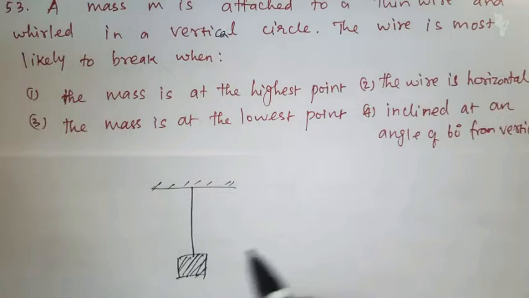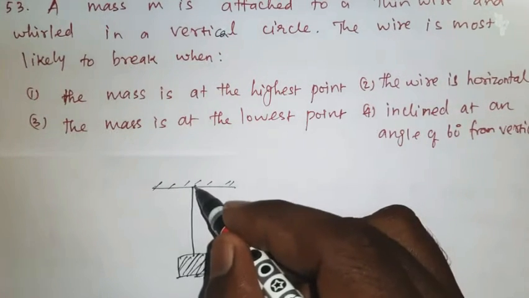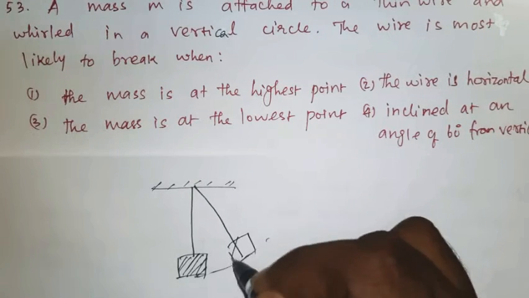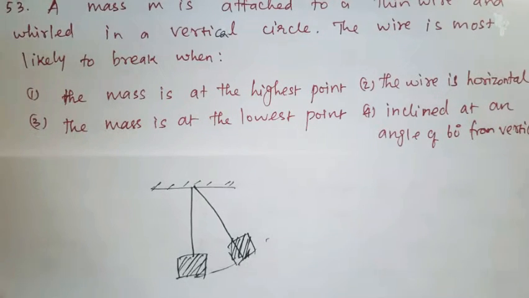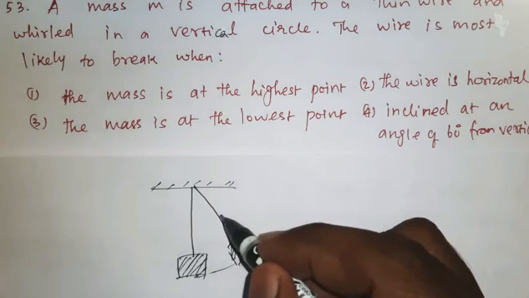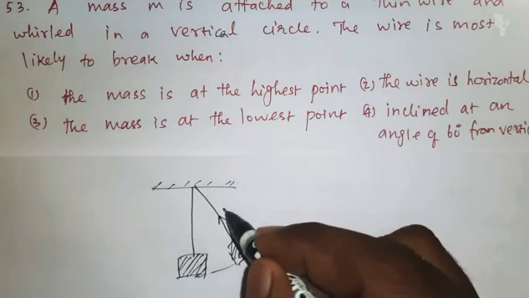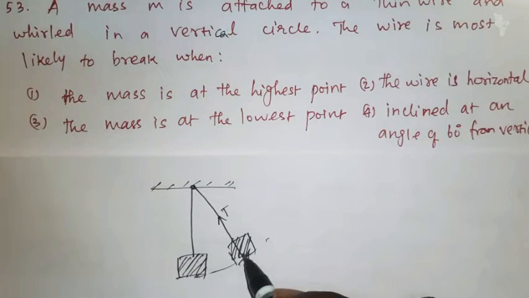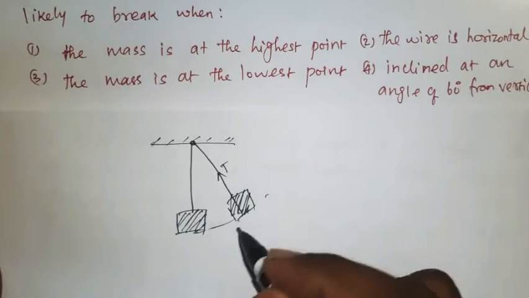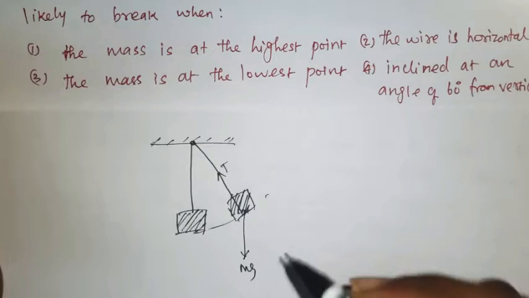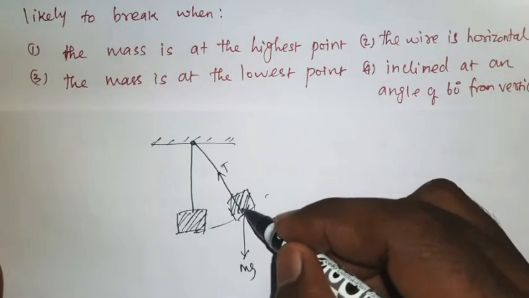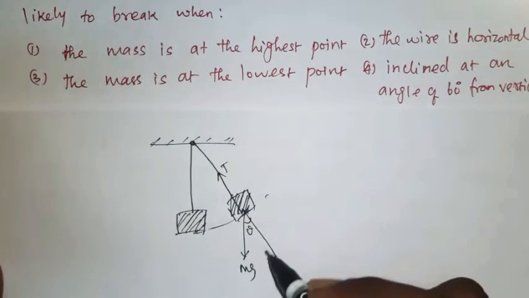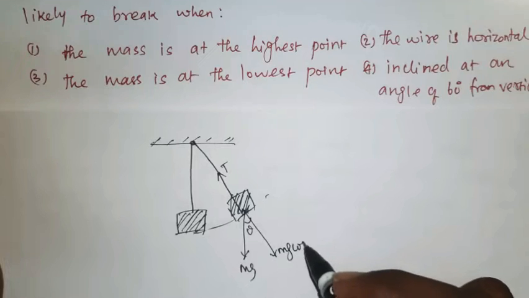When it is whirled in a vertical circle, at any point, the equations: T is acting towards the fixed point, then mg is acting perpendicular to the ground. So this will be theta, and here mg cos theta.